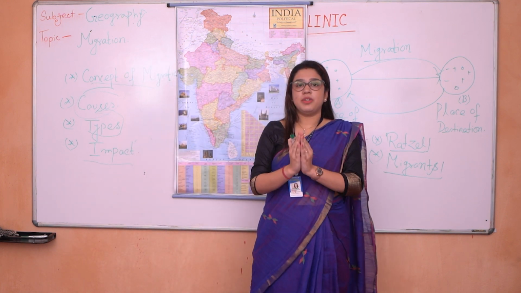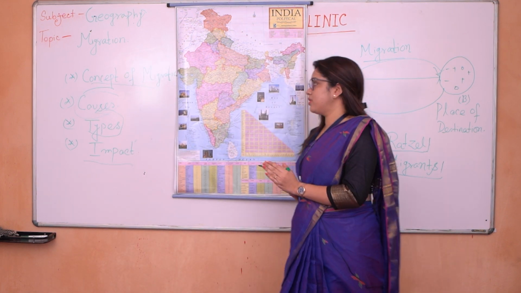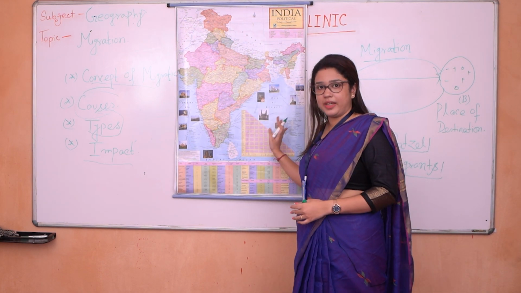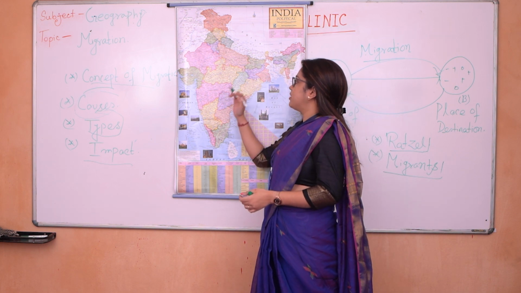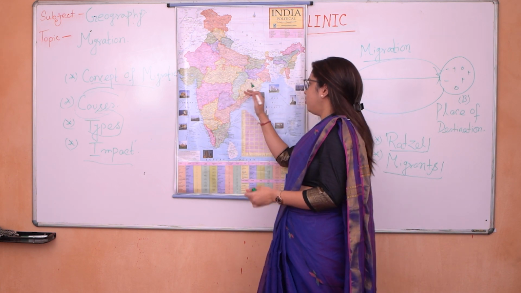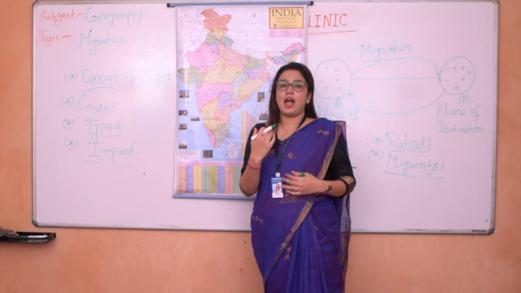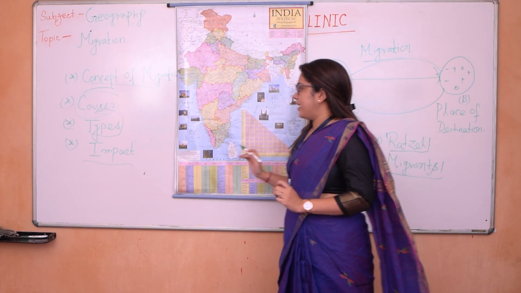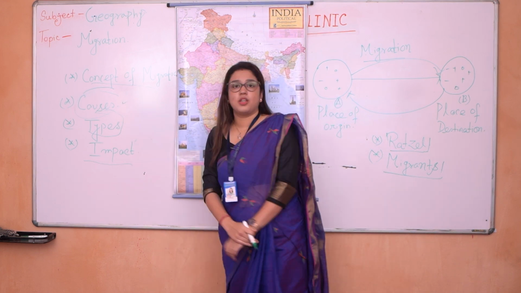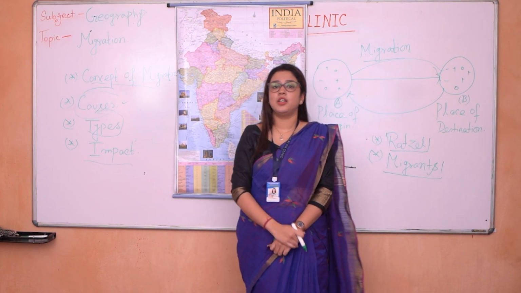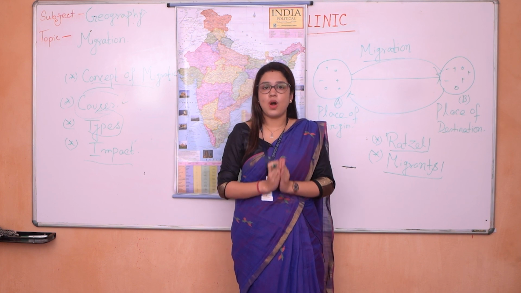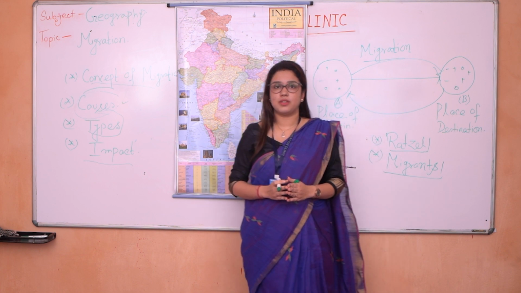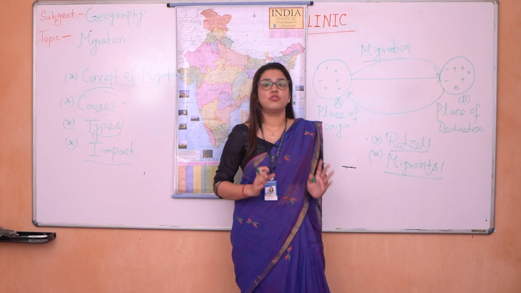Before that, let me give you one easy example. Suppose I am moving from, this is a map of India, you can see, is it clear? Suppose I am moving from Madhya Pradesh to Odisha, so that means I am an example of a migrant. Now the next part is about the causes. For the causes, we can divide it into two parts: one is the push factor, another is the pull factor. For that I have to draw one picture.